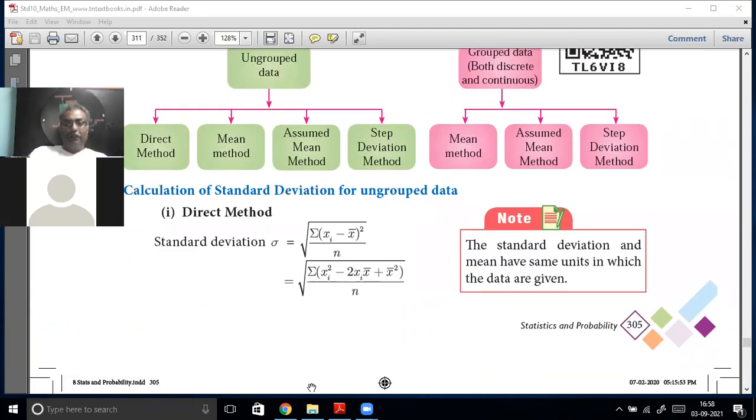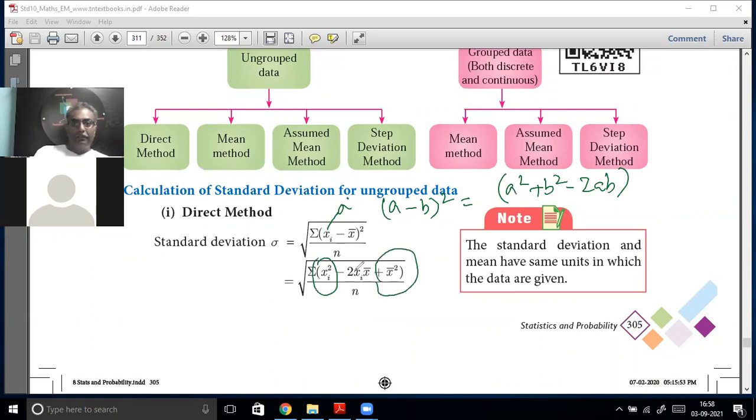Now here you have xi minus x bar the whole square. This is in the form of a minus b the whole square, so you write a squared plus b squared minus 2ab. So this is xi squared plus x bar the whole squared minus 2 xi into x bar, divided by n. N is retained like that.